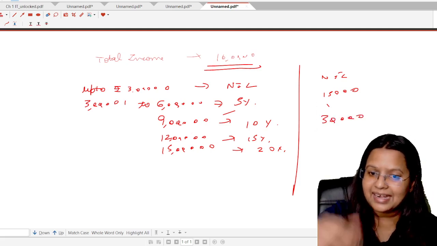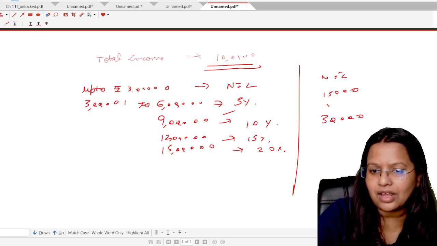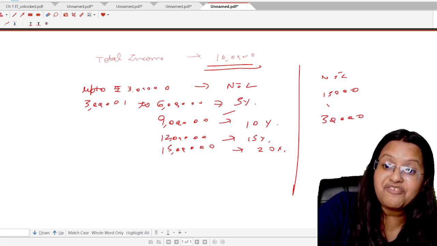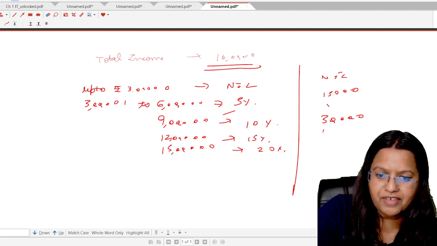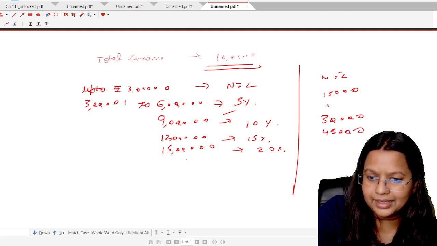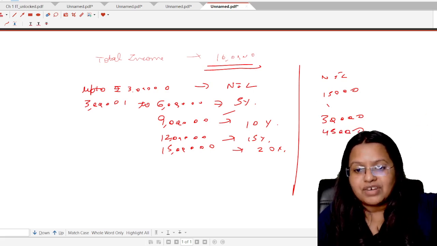Next is 9 lakh to 12 lakh. That is again the 3 lakh rupees, on 3 lakh multiplied by 15%. It means 45,000 rupees.